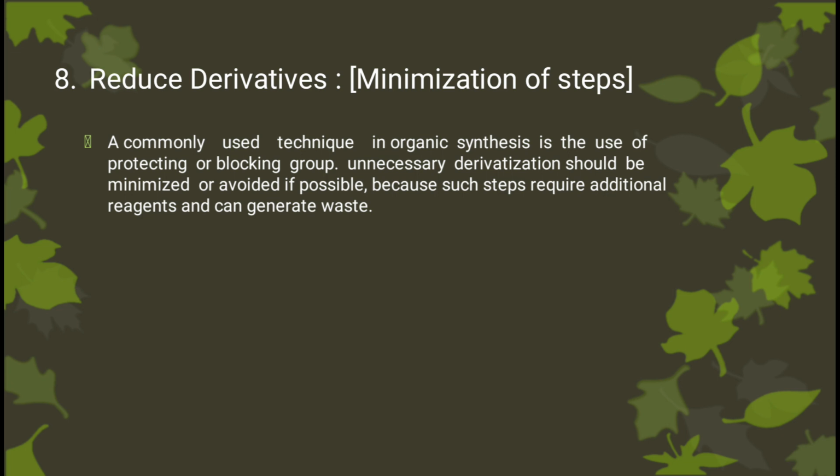Derivatization involves converting an organic compound to a suitable derivative in order to block or protect a functional group. Such process makes use of large amount of material to make the derivative and later generates waste in the regeneration of original substance. This results in large wastage of the chemical. Hence, use of protecting group should be minimized or avoided.